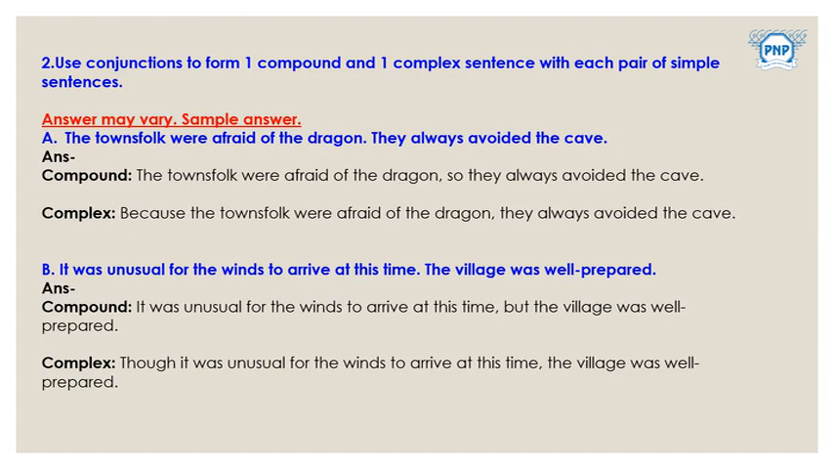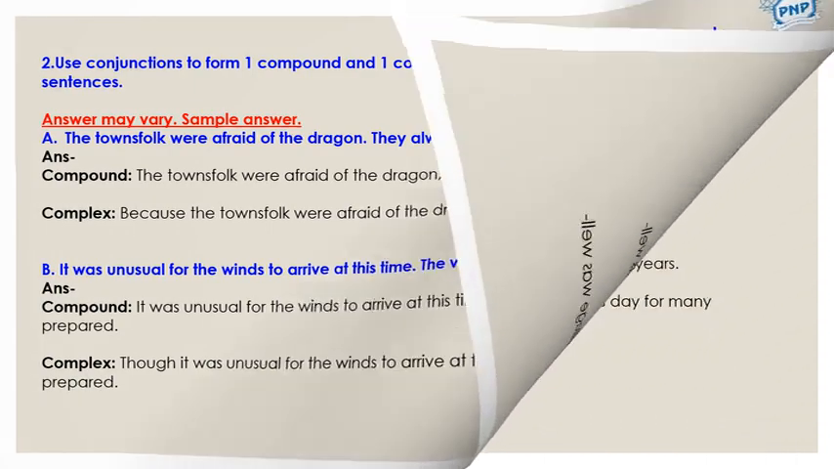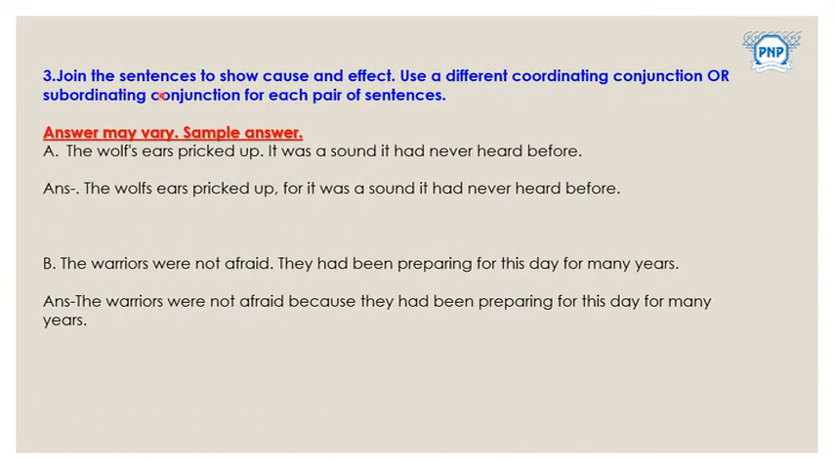Let's check the next sentences. Join the sentences to show cause and effect. Use a different coordinating conjunction or subordinating conjunction for each pair of sentences. So let's see. The wolf's ears pricked up. It was a sound it had never heard before. The wolf's ears pricked up, for, here they have used "for", for it was a sound it had never heard before.